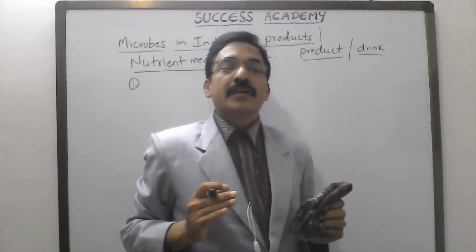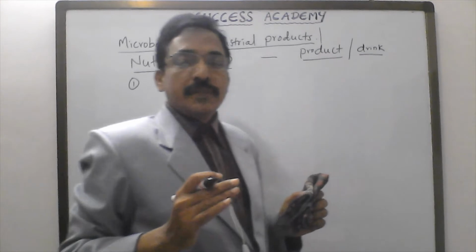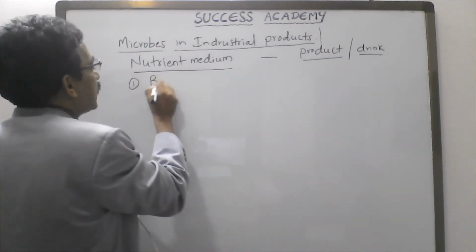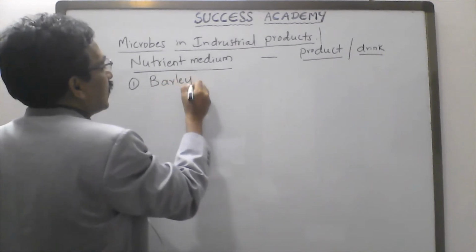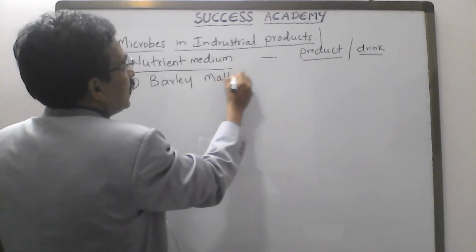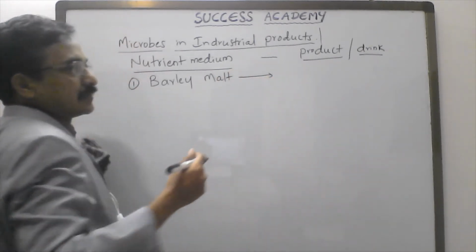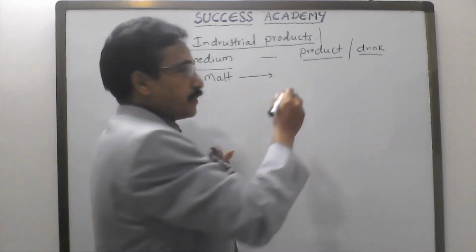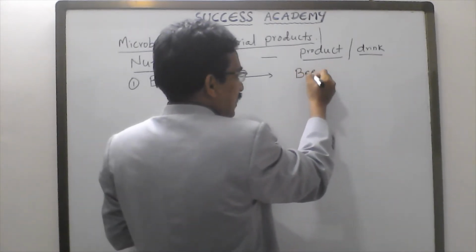It is very, very important, from a neat point of view, from barley malt, not directly barley grain. Already I explained what malt is. So from this barley malt, beer is produced.